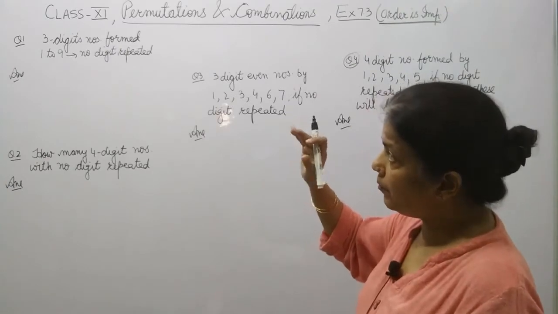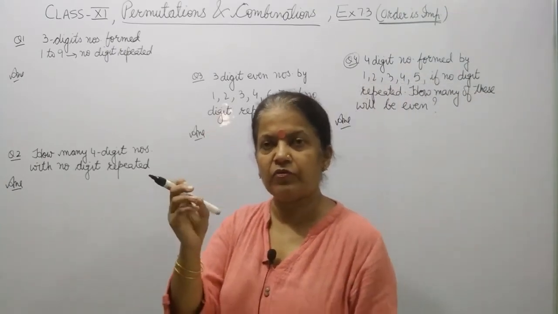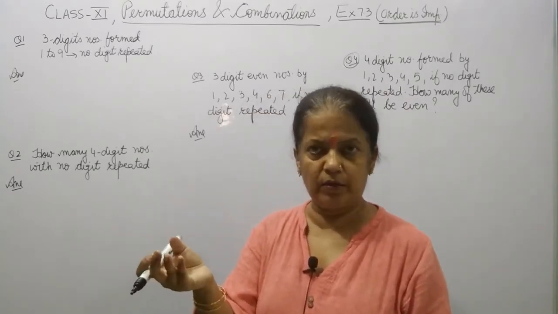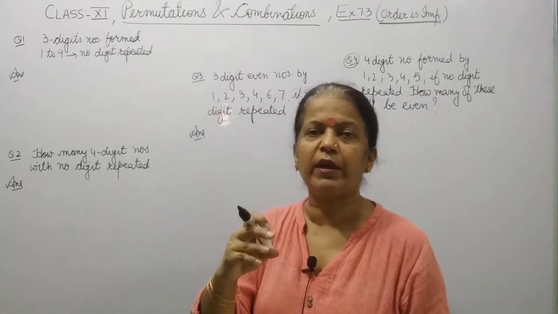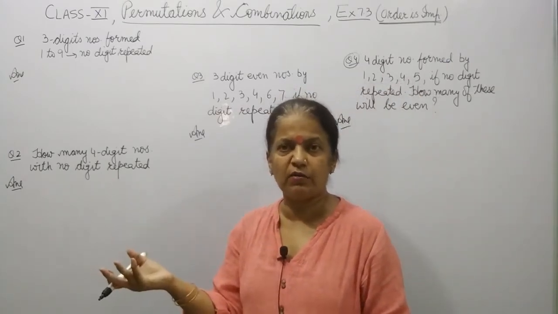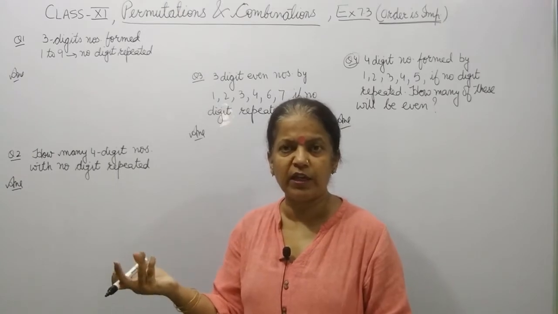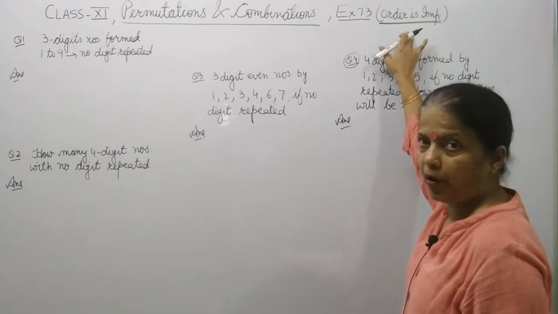Now here, if we talk about order, if we change the digits, if the number is 123 and if we change its order and write it as 213, then the digits will get changed, the number will get changed. So it means that in this question, order is important.